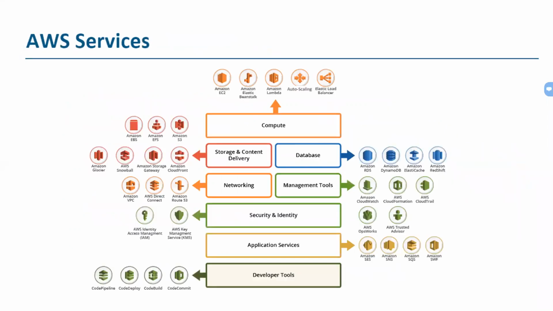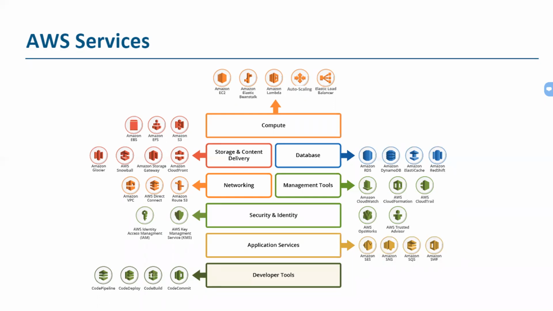Other than that, as I've already said, we have 100 plus services which AWS provides to its customers. How are those services segregated? Those services are segregated on compute grounds, storage and content delivery grounds, database grounds, networking, management tools, security and identity, application services, and developer tools grounds. What are the sub-services which fall under these grounds?